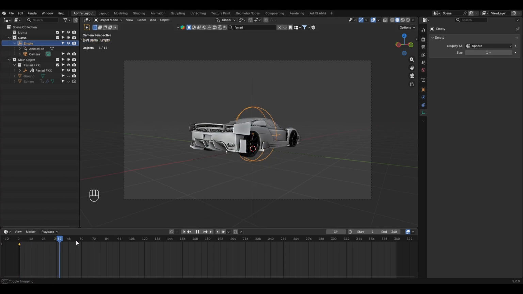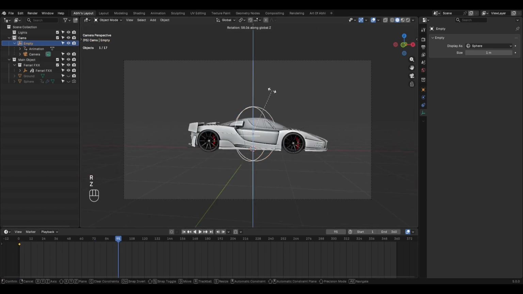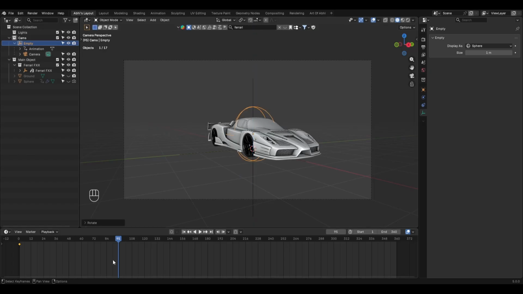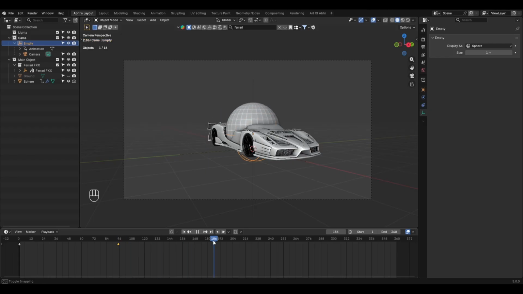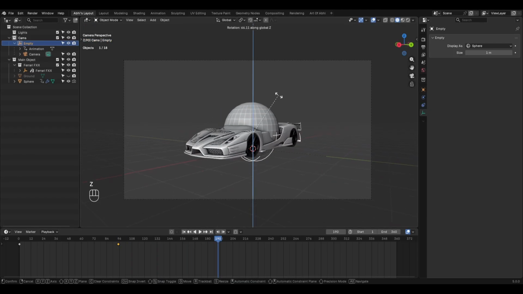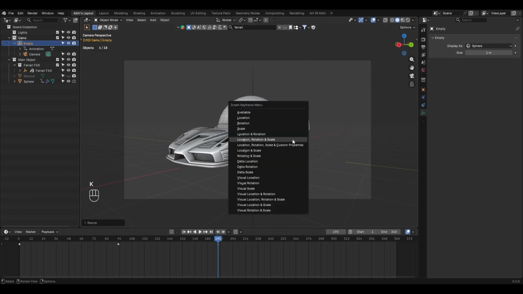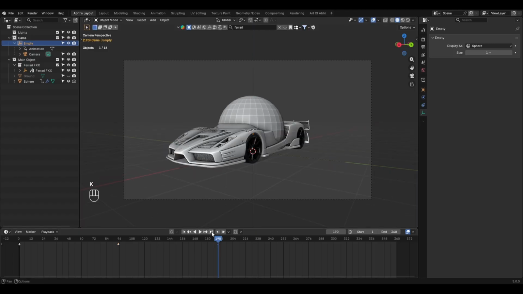Then go to frame 95, rotate the empty and adjust it to your desired camera angle. Press K again and add another location, rotation and scale keyframe. Next, go to frame 190 and rotate the empty again to capture another desired angle. Then press K and add another location, rotation and scale keyframe.